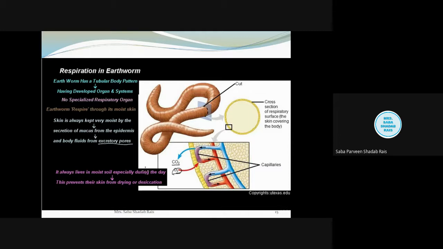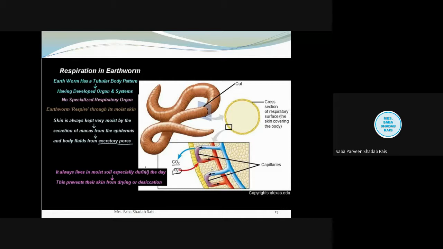After that, the oxygen is utilized for the oxidation of food in cellular respiration, and thereafter the carbon dioxide released mixes into the blood and is diffused out of the body through the moist skin. So, this is all about respiration in earthworm.